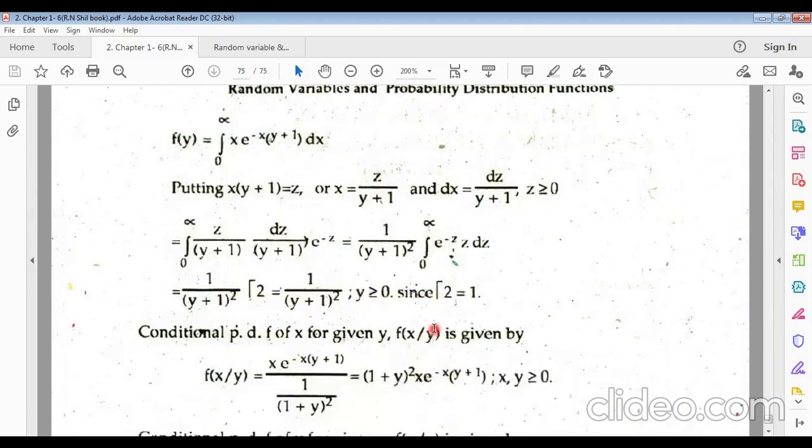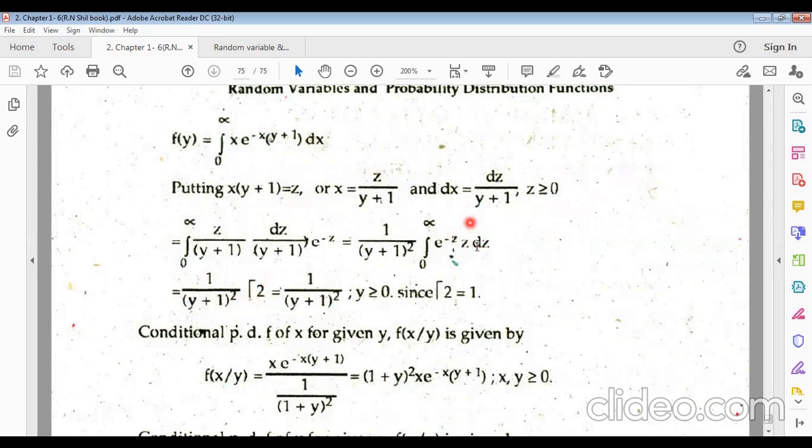Now 1 divided by y plus 1 whole square is a constant, because we have to integrate with respect to z. z is the variable here. The integral of z e to the power minus z dz gives gamma 2.